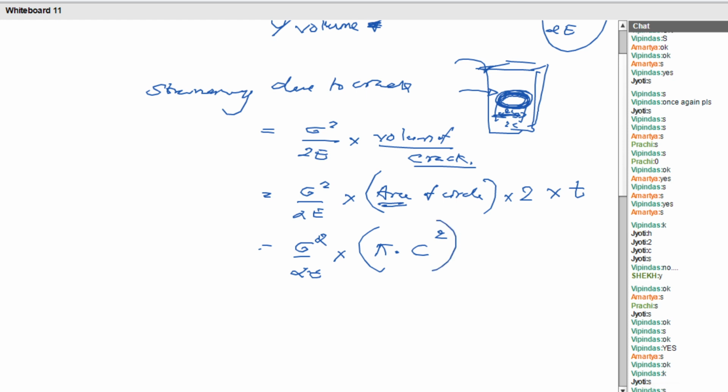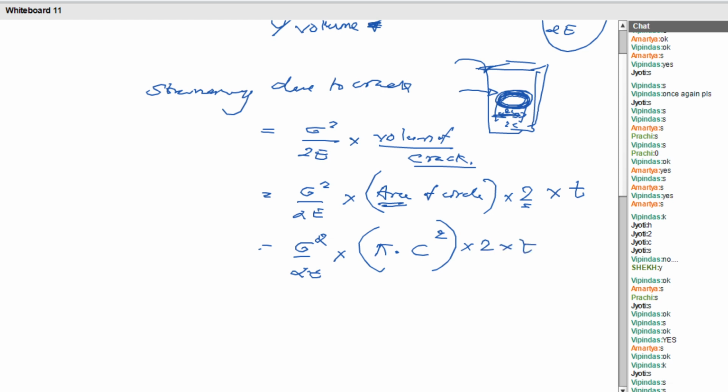Up to this clear? Multiplied with 2 into t. Assume the thickness t is unity. So what shall be the strain energy? Sigma square by 2e into 2 pi c square into 1. Can I say?